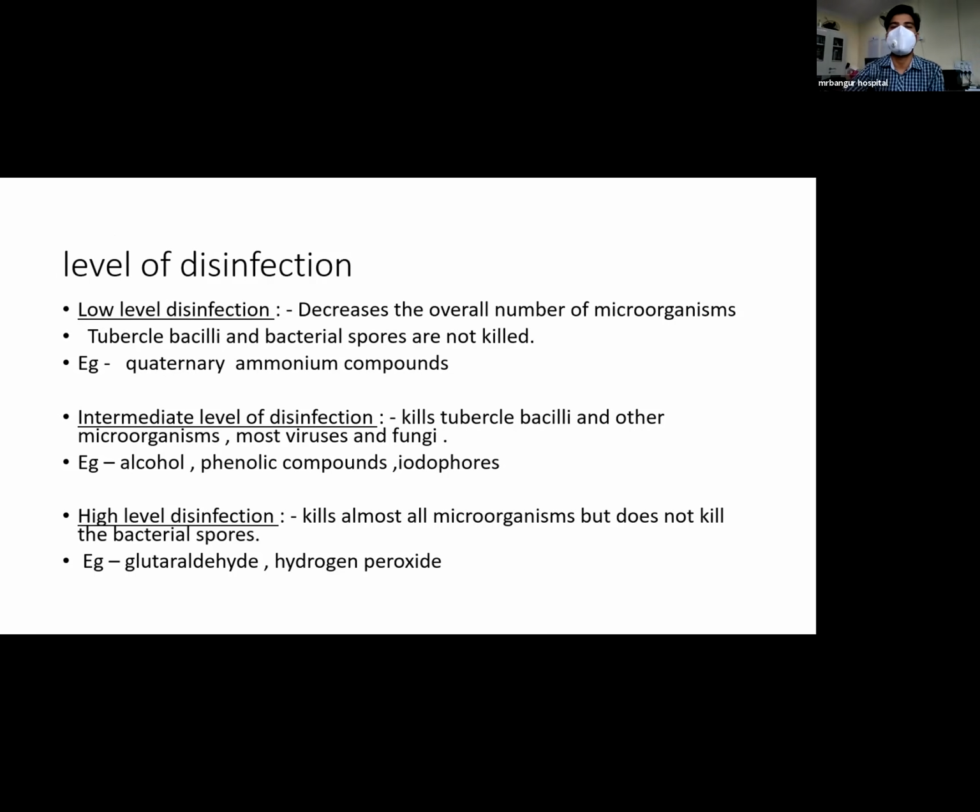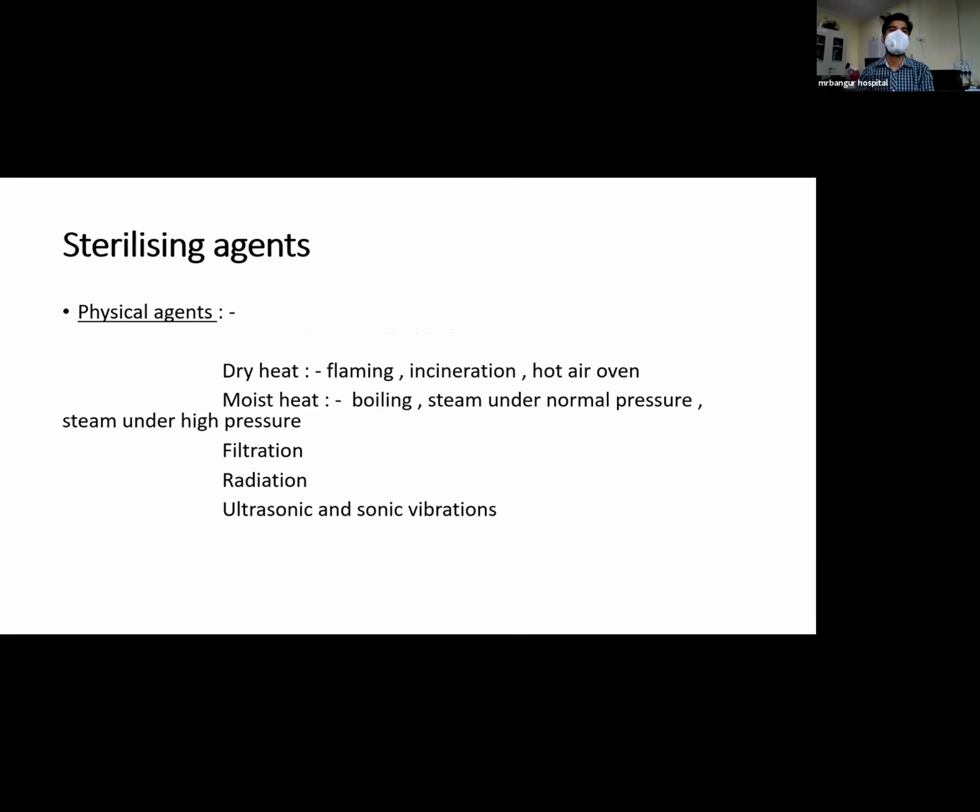Now intermediate level of disinfection, it kills tubercle bacilli and other microorganisms, most viruses and fungi, but can't kill bacterial spores. Examples of intermediate level of disinfection are alcohol, phenolic compounds, and iodophors. High level disinfection, it kills almost all microorganisms but does not kill the bacterial spores. Example is glutaraldehyde and hydrogen peroxide. Now coming to the sterilizing agents, various sterilizing agents.